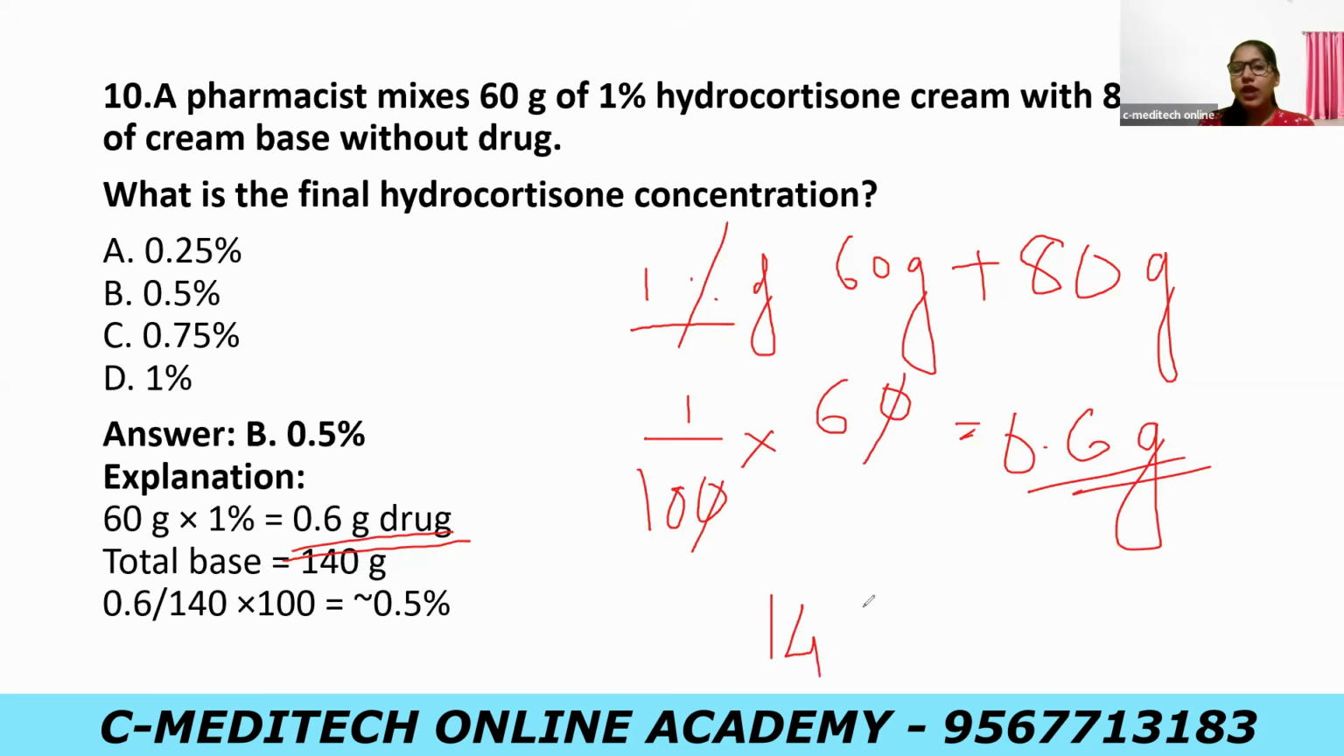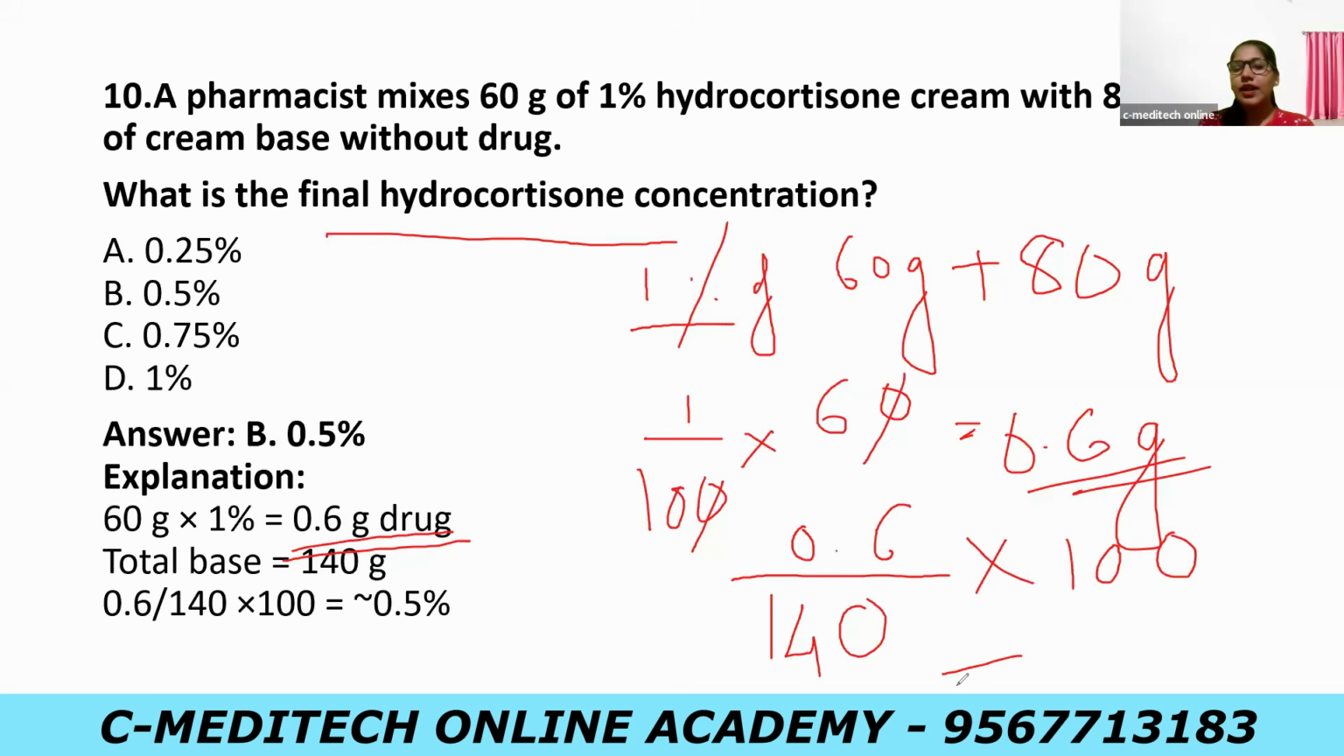Okay, so here you have to find the final hydrocortisone concentration. When you mix 60 gram with 80 gram, you get a total of 140 gram, and in this total 140 gram, only 0.6 gram of drug is present. When you divide 0.6 by 140 and multiply by 100, the answer will be 0.428 something. In the options, the value close to 0.428 is 0.5. So the answer is 0.5.